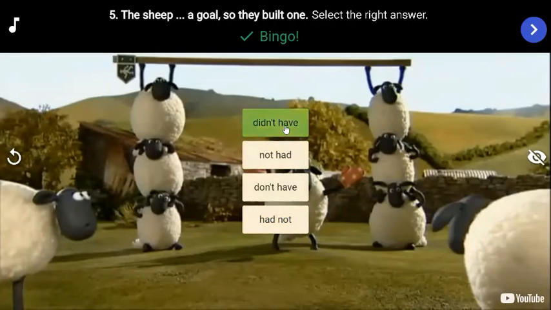Great job. Didn't have. So, do you remember what the form of the simple past is? Yes, great. We use verb two with affirmative sentences. With the negative, we use didn't plus base verb. Yes, great.